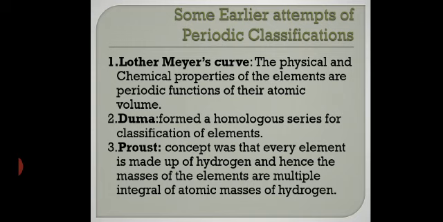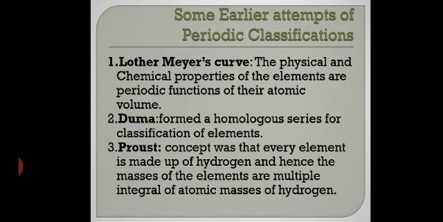Next was Prout. Prout's concept was that every element is made up of hydrogen, and hence the masses of the elements are integral multiples of the atomic mass of hydrogen. Now every element is made up of hydrogen means what? It's not that every element contains hydrogen. It means every element combines with hydrogen to form some other compounds. Got it? Because he believed that hydrogen was the most reactive of all the elements.